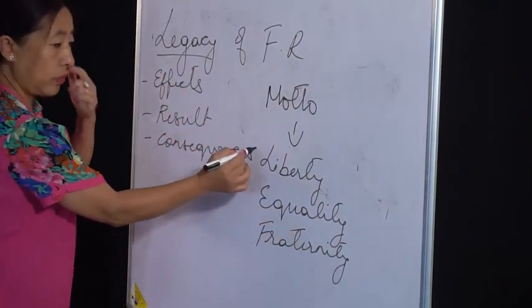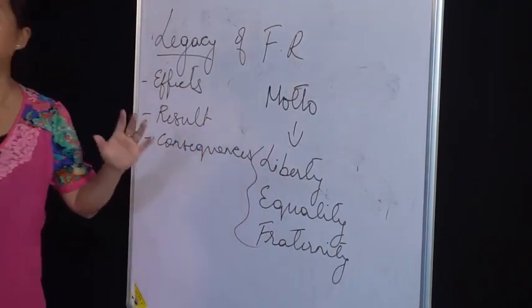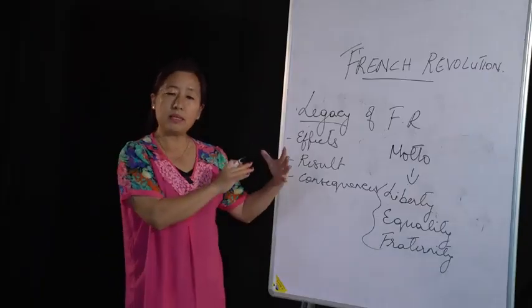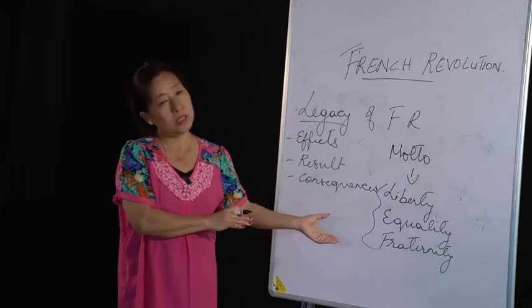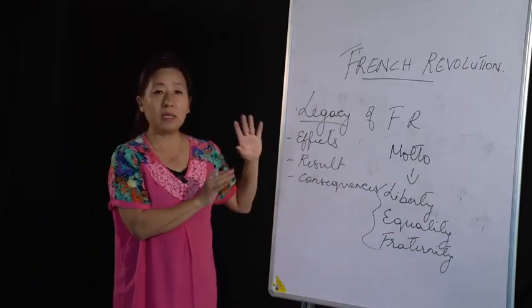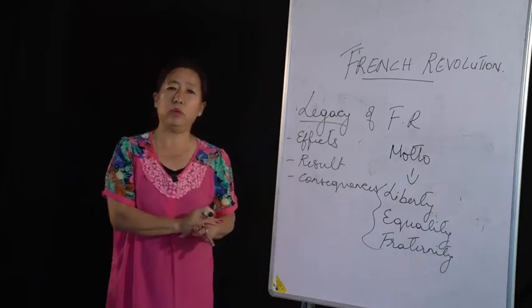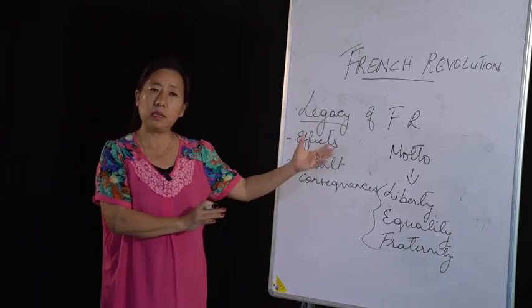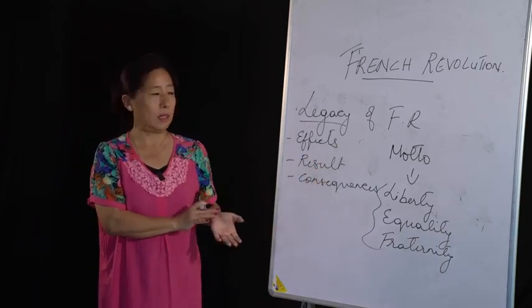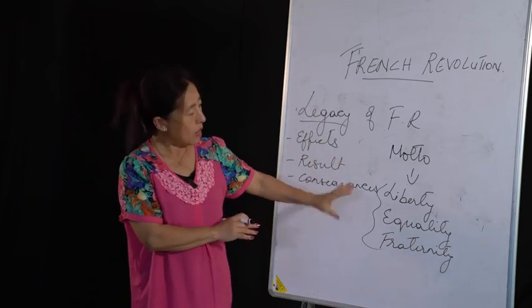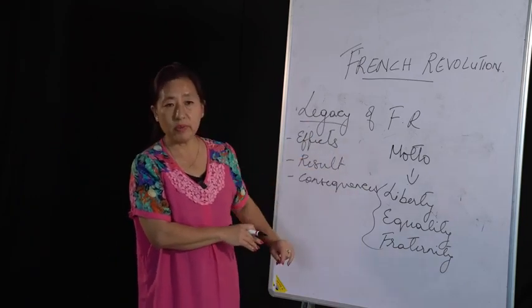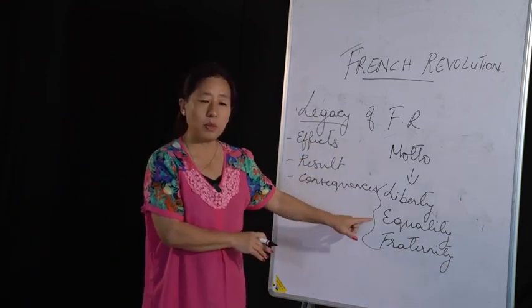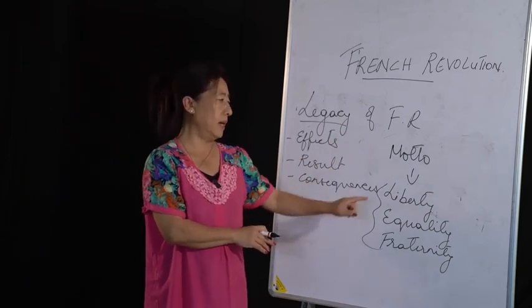So these three are called the motto. It can be called the motto of the French Revolution. It is also called the watchword of the French Revolution, or sometimes the slogan, but it means the same thing, okay? So the motto of the French Revolution is liberty, equality, and fraternity.